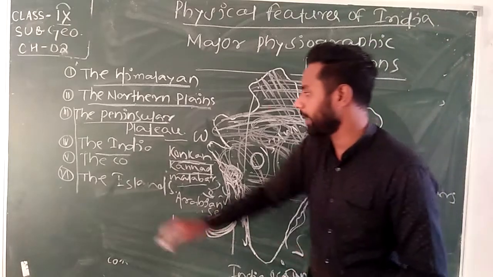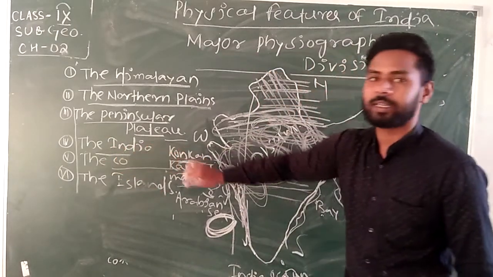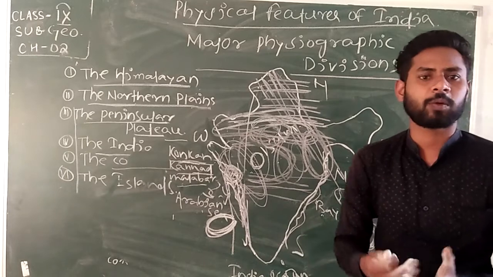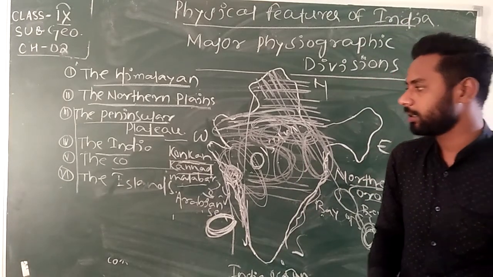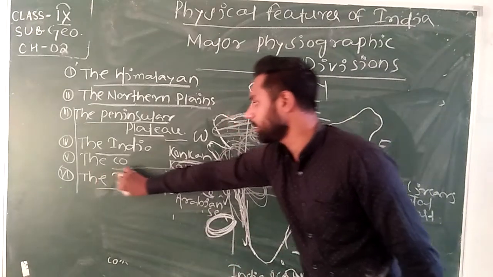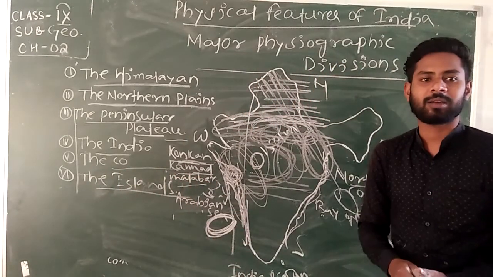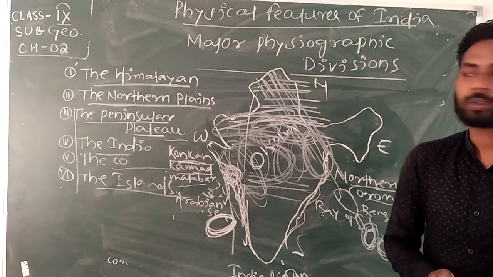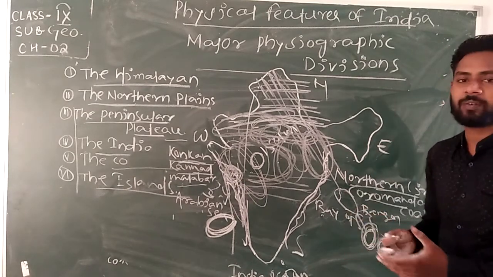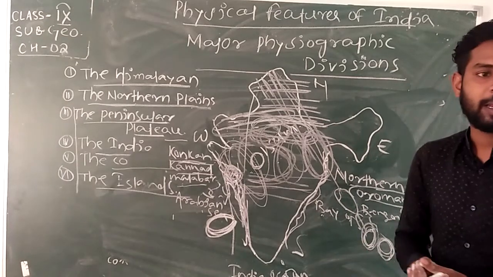The coastal plains are important for fishing and breeding, and the islands are beautiful, a tourist place of India. So these are the important major physiographic divisions of India.